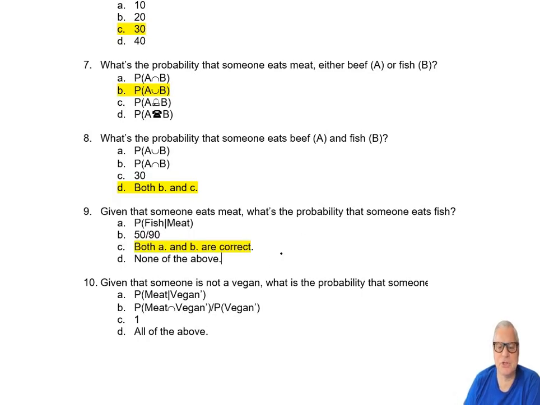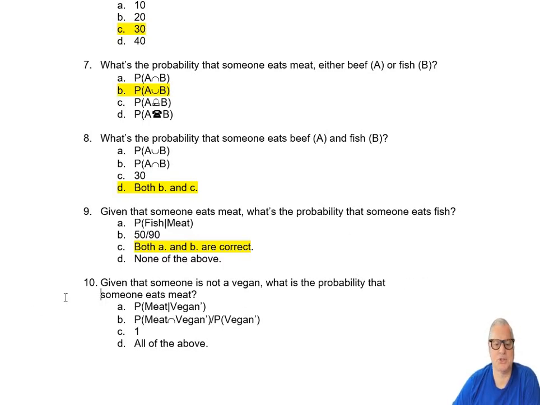Given that someone is not a vegan, what is the probability that someone eats meat? That's the probability that somebody eats meat given that they are not a vegan. Well, that's 90 over 90, that's 1.